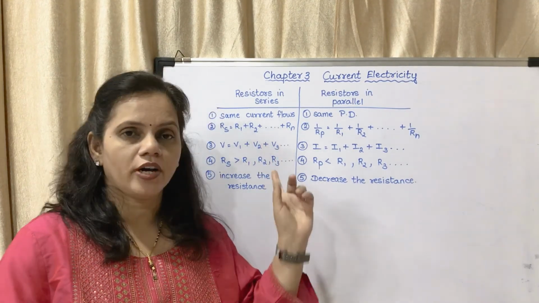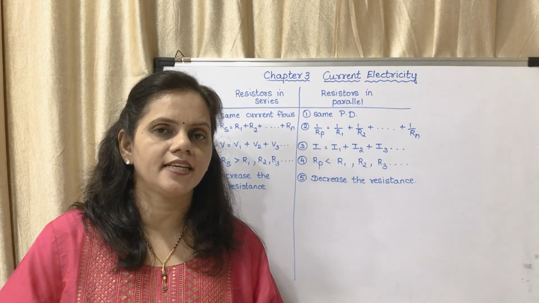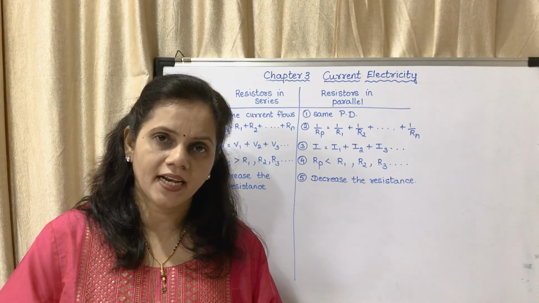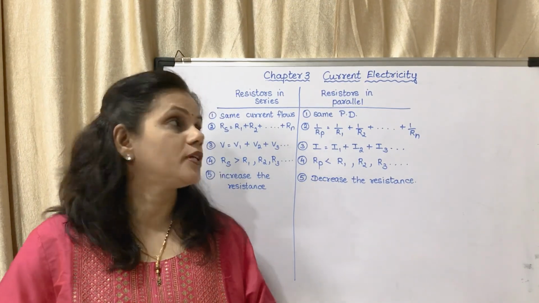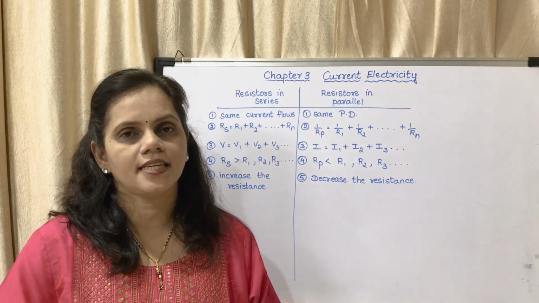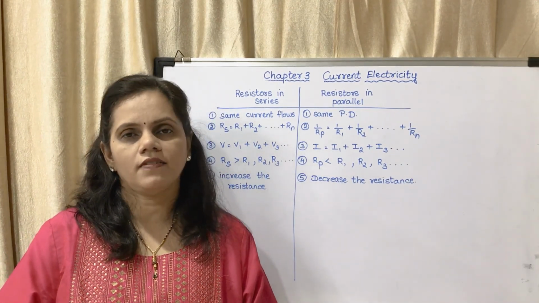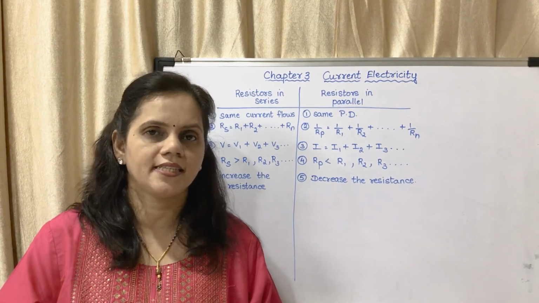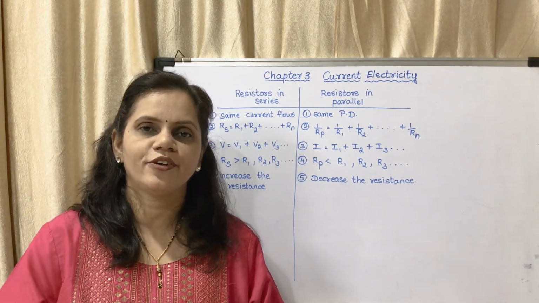Otherwise, the 5-point questions: what are the characteristics of resistors connected in series, what are the characteristics of resistors connected in parallel, and the last, distinguish between resistors connected in series and resistors connected in parallel, plus the solved examples, okay. At least example 1 in both the cases are very important. You may study it today itself, okay. Thank you.